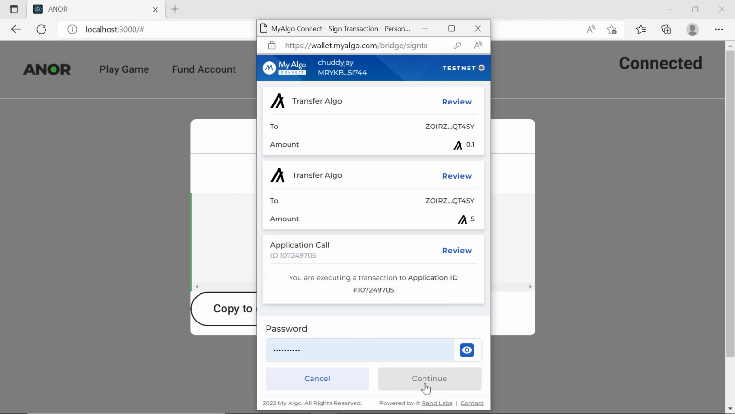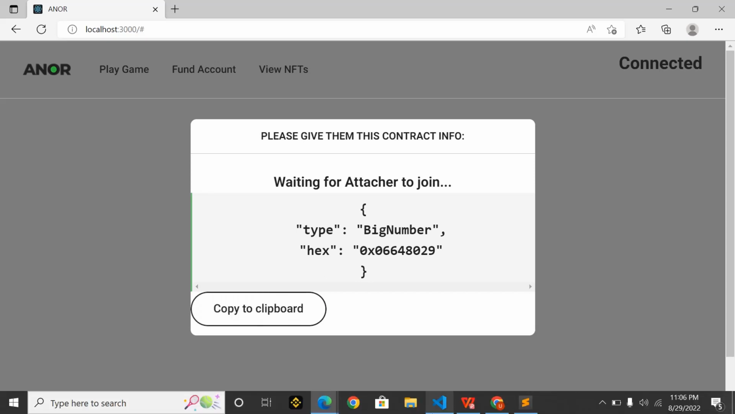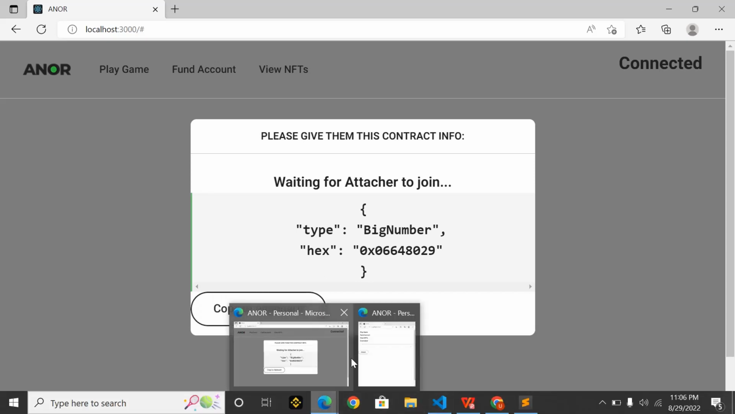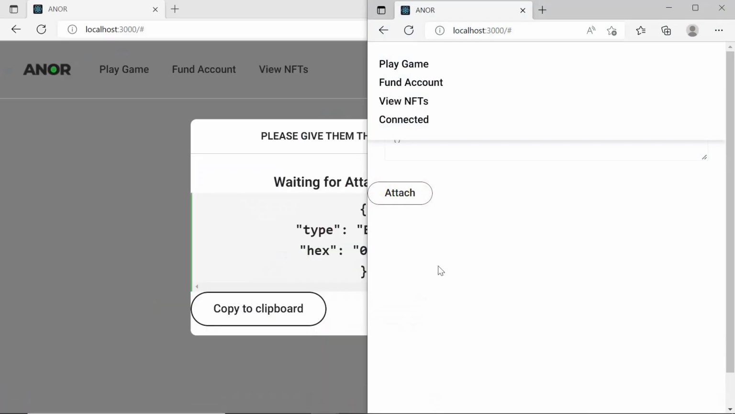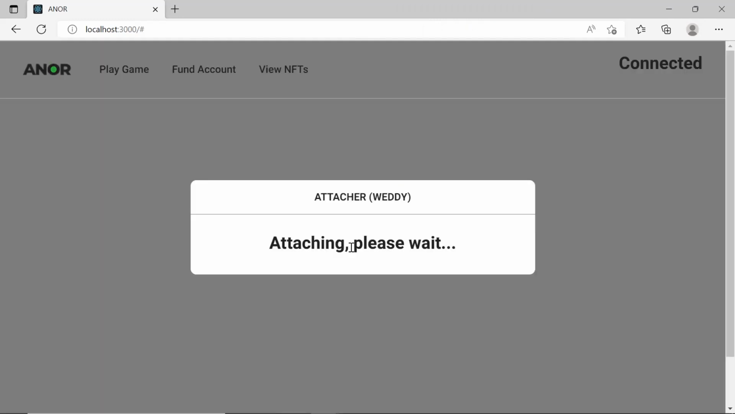As you can see, this is a decentralized application. There is no need for a middleman. All you need is the contract information, and multiple participants can attach to a contract and do it. Let me copy the contract info and go to the attacher. This is the attacher. Let me paste it. This is where you paste the contract info. I've pasted the contract info. Now when I click on attach, it's attaching.